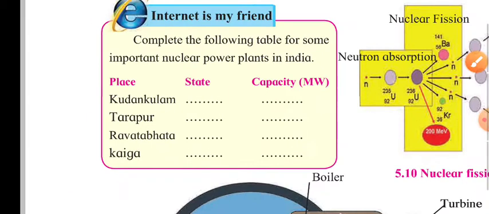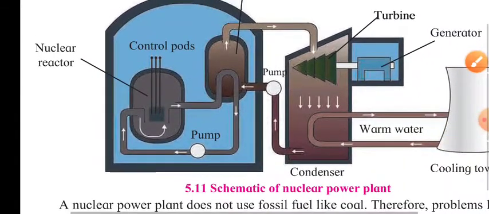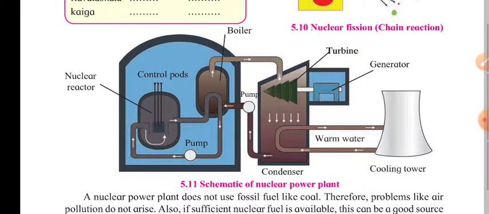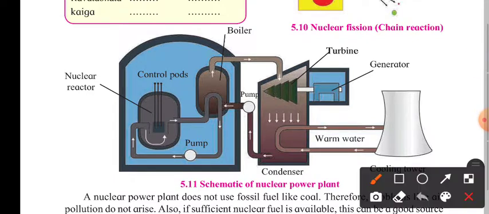Now the next they have shown over here is about how nuclear power plants actually work. In this also, the same concept, we have the nuclear reactor. You can see here the nuclear reactor which produces energy or heat, and the water is boiled in it. Water is boiled, so from here the steam comes which rotates the turbine.